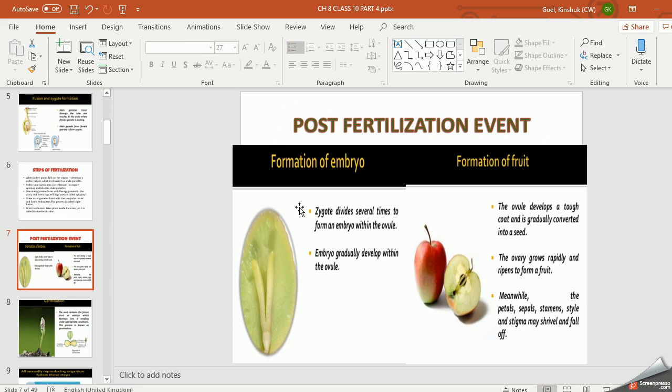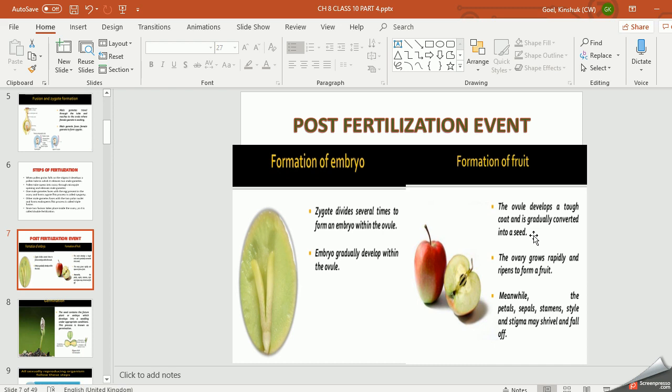Now when the zygote forms, it divides many times within the ovary, right? When it divides many times, it develops slowly and becomes the embryo part, right? This embryo is the edible part of the fruit, and this ovule develops a tough coat and is gradually converted into seed.